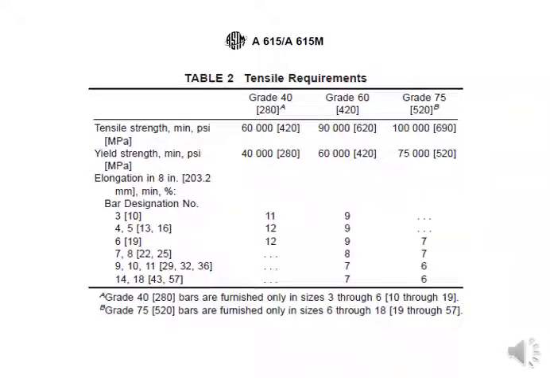So if we talk about construction steel, mild steel, we have this tensile requirement given in ASTM C615: the minimum tensile strength should be 60,000, the minimum yield strength should be 40,000, and the percentage elongation should be within this limit. So this is just for your information.